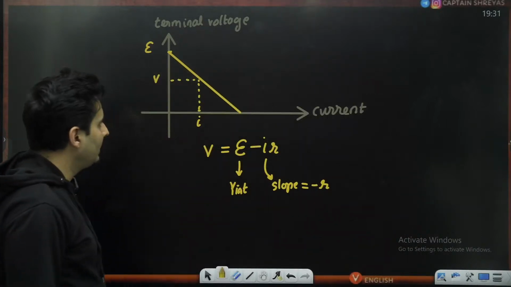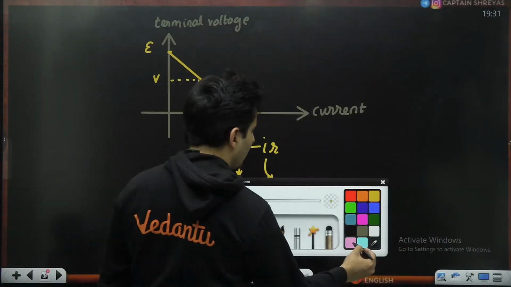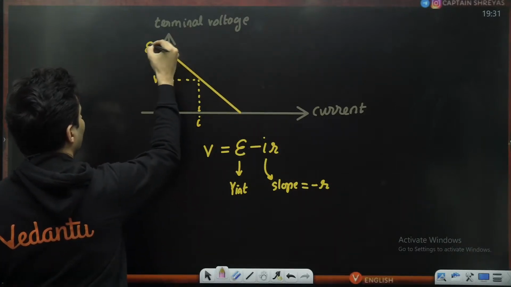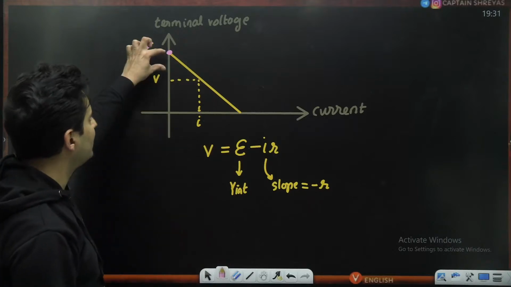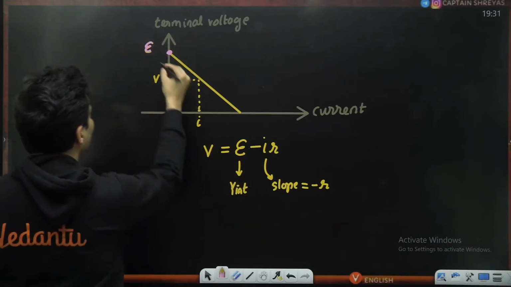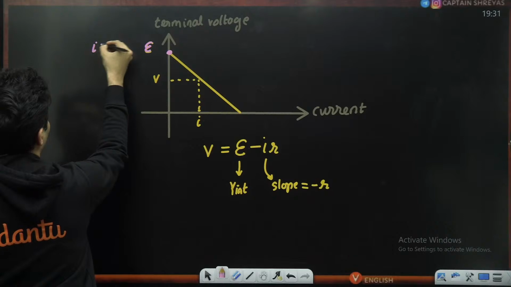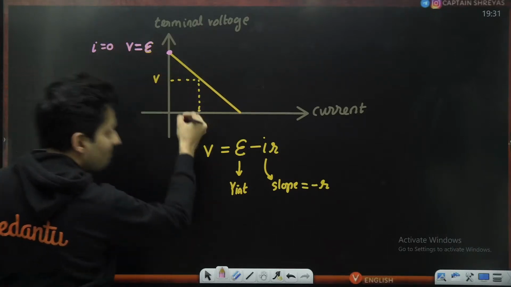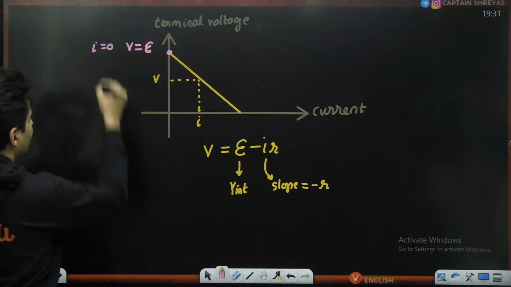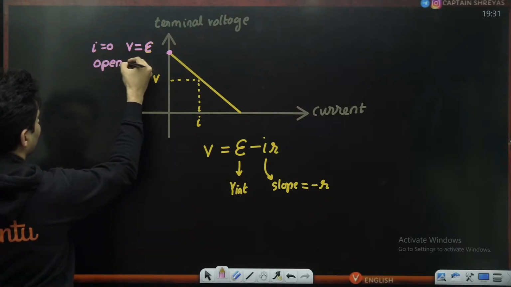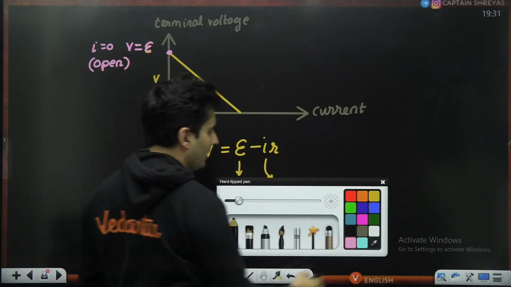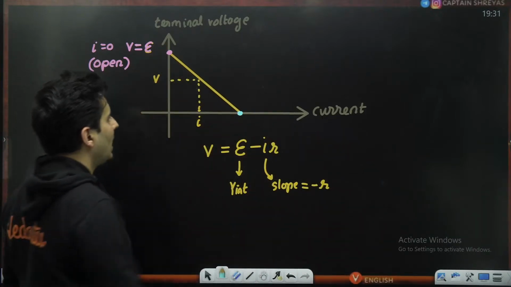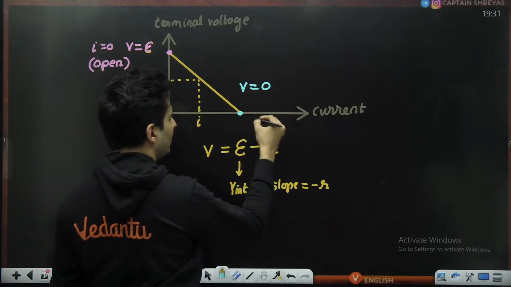At this particular point, you notice that the voltage is E, which means the current is 0. Current is 0 and the voltage value is E. This happens when it is an open circuit. Whereas over here, the current is maximum but the voltage across the terminals is zero.